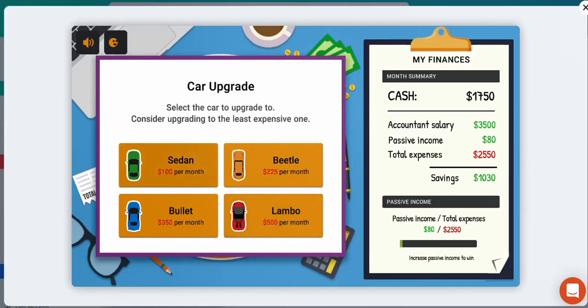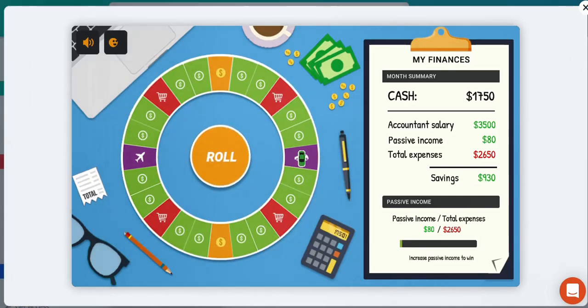So now I need to make a choice. Am I going to go with the smallest expense or the biggest expense or somewhere in between? A sedan is a perfectly fine mode of transportation. I'm going to be happy with that option because I want to receive passive income that's going to be greater than total expenses as soon as possible. If my goal is to make my passive income outweigh my total expenses, having slightly lower expenses going forward will help me to achieve the goal sooner rather than later. So I'm going to go with the sedan.